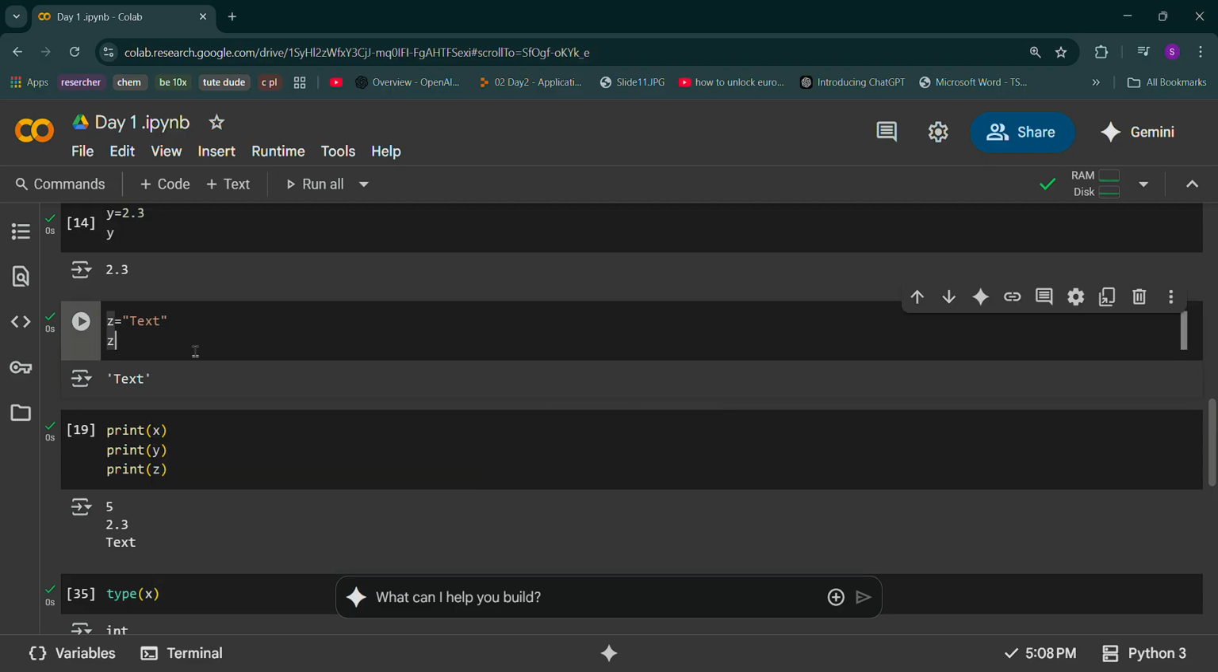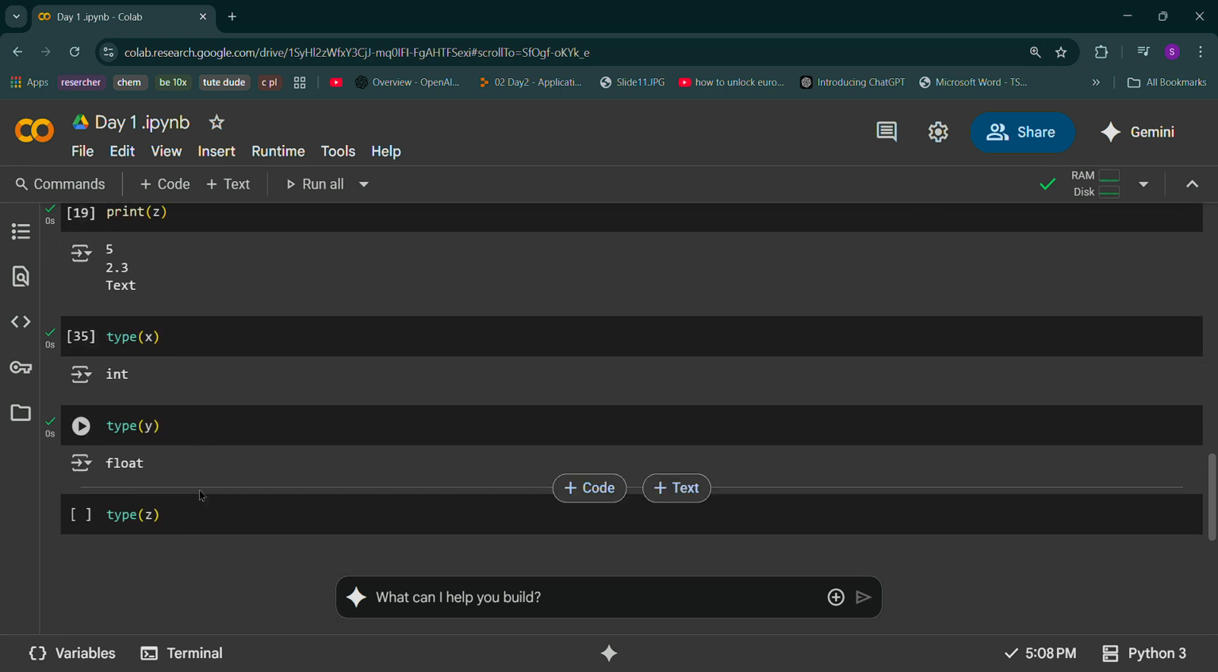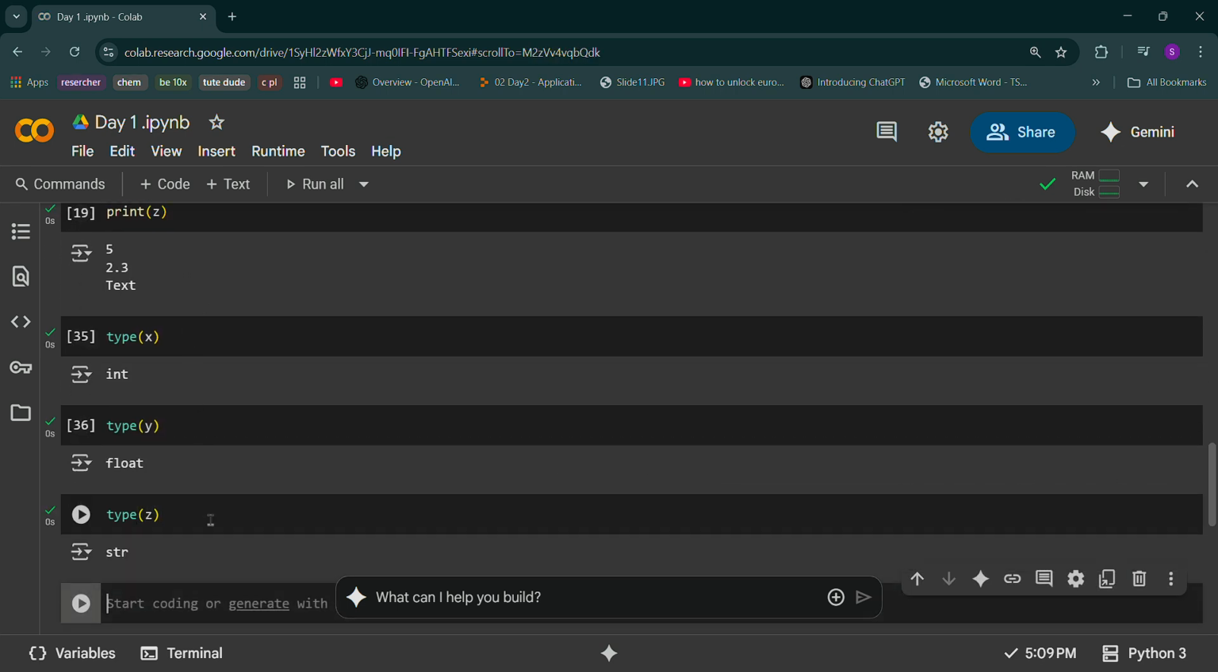If I write type and if I write z, so tell me now, question. Just question this. Is z what? What type of data type? Text. Text is what? String. Does it return string? Yes, it will return string because it is a string data type, right?